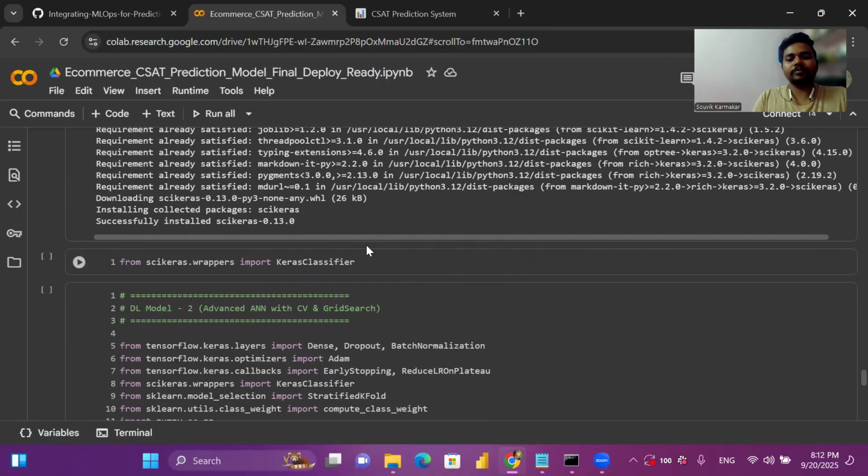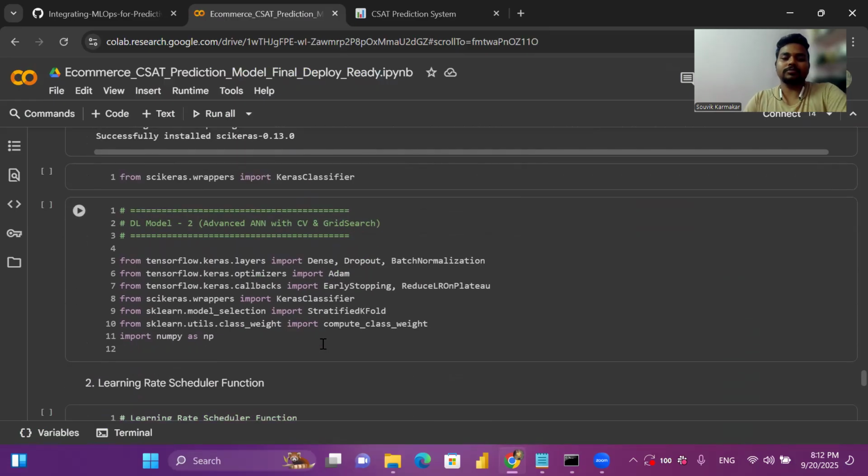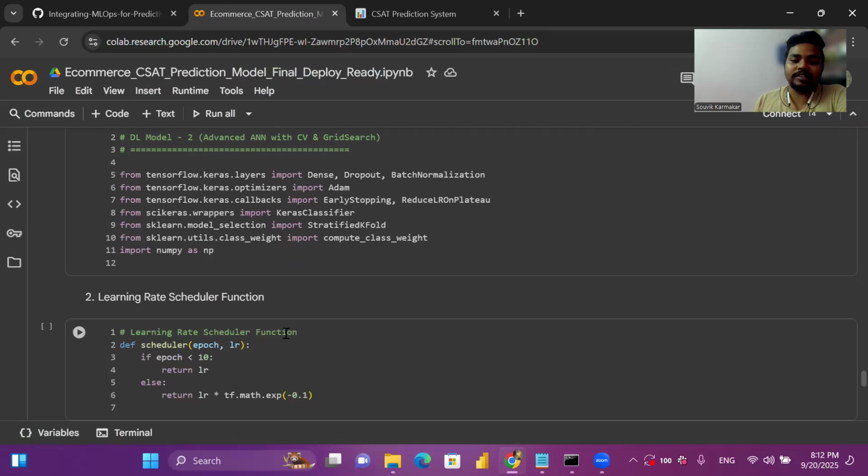I imported the Keras classifier from the Keras wrappers. These are the modules I imported to apply this advanced ANN model. I created a function named scheduler: if the epoch is less than 10, then we return that.